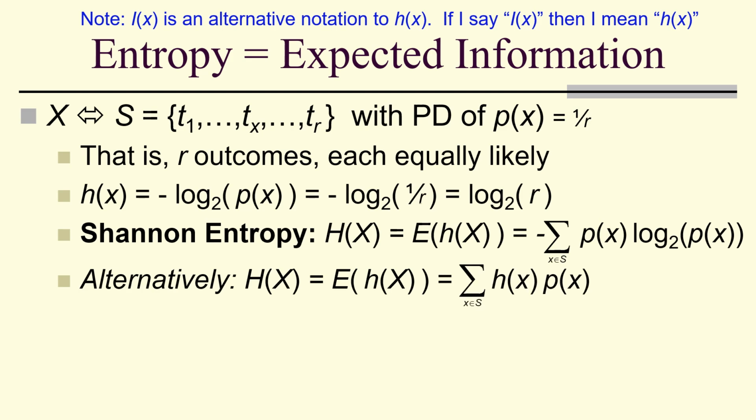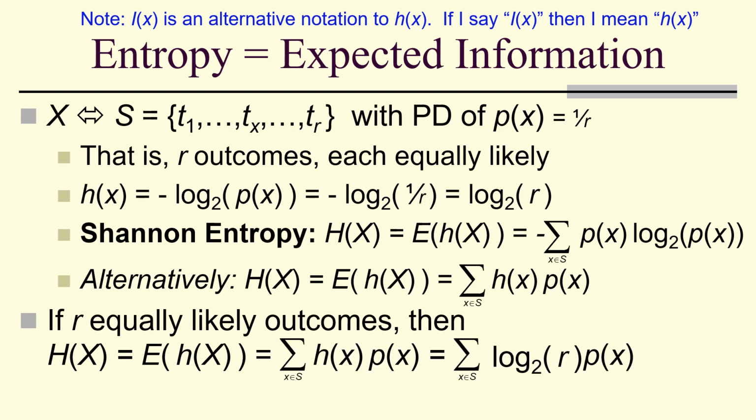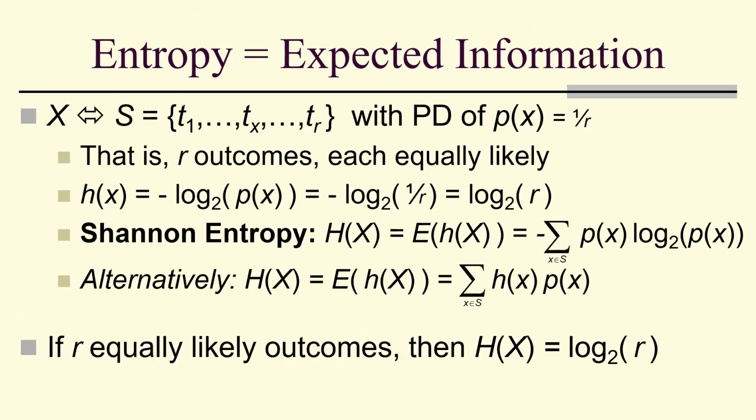That's the sum of I of x times p of x. If there are equally likely outcomes, then we end up with the sum of log base 2 of r times p of x. The log base 2 of r doesn't involve any x's, and the sum of the p of x's is 1, and therefore, if you have r equally likely outcomes, then the entropy is the log base 2 of r.